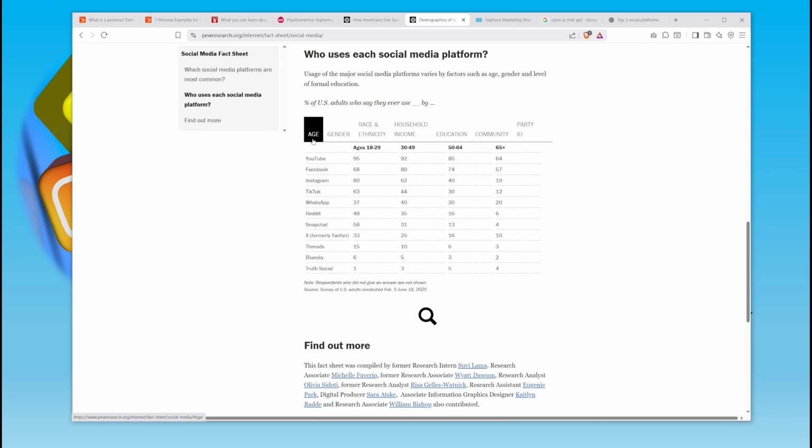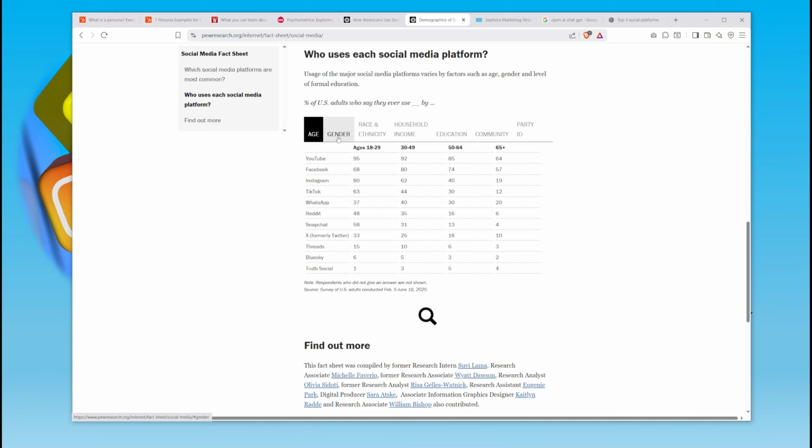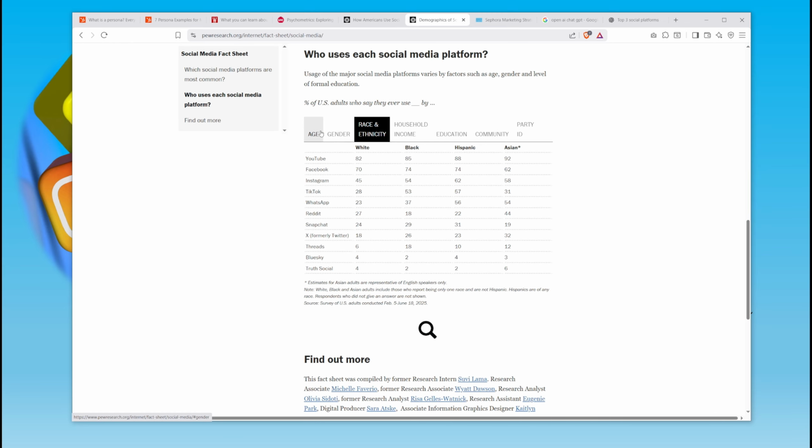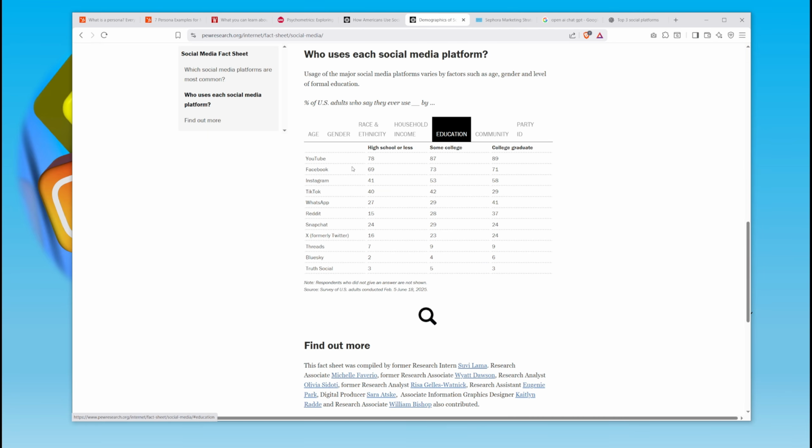Now, if you wanted to, you could just say, hey, I only care about age. So then you could do that. But what if you care about age and gender? How do you combine those 2 variables? So just adding 2 demographic variables such as age and gender makes it harder. If you do age, gender, race and ethnicity, that's 3 different factors. Income, education, these are, even having 2 variables, 2 factors makes the mathematical problem very, very complicated.